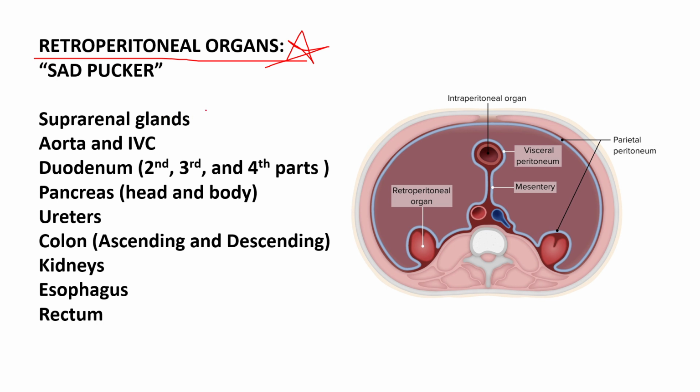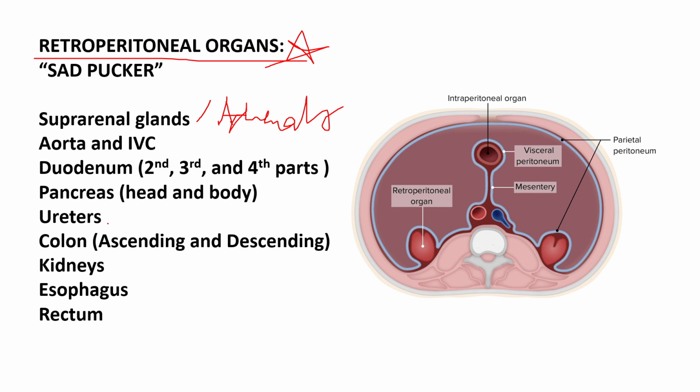S for the suprarenal glands, also known as the adrenals. A for the aorta and the IVC. D for duodenum, specifically only the second, third, and fourth parts, because the first part of the duodenum is intraperitoneal. P for pancreas, specifically the head and the body. The tail of the pancreas is intraperitoneal.